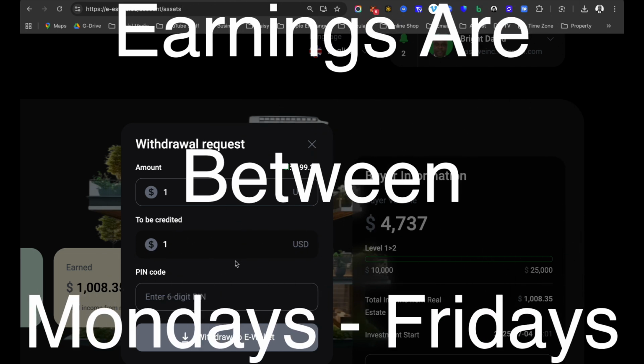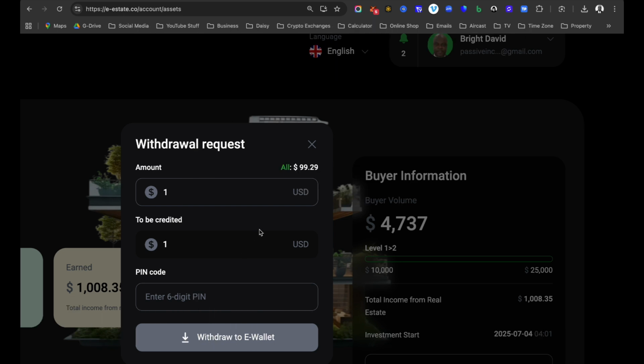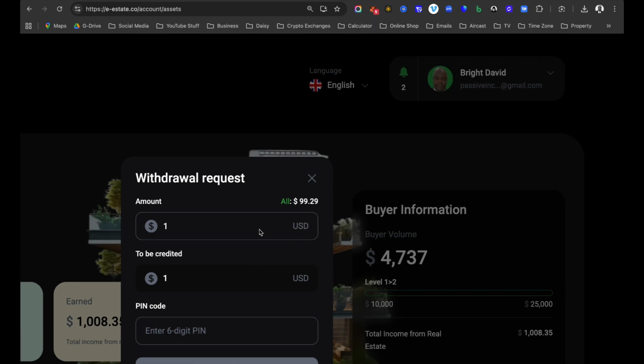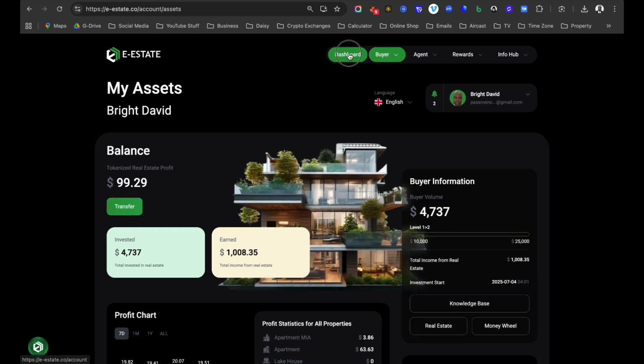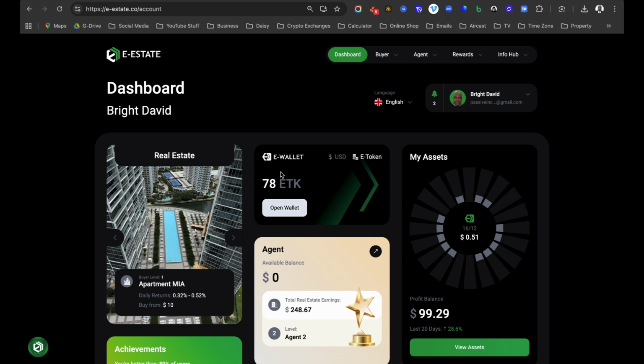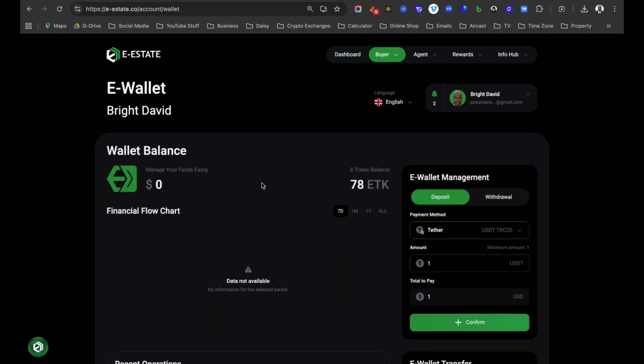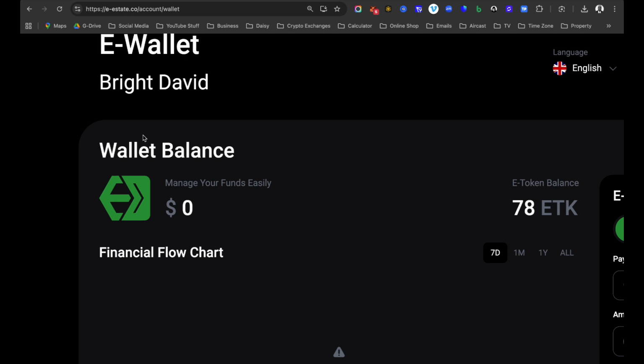All your property that you have purchased, if you have more than one property, all the profit will be accumulating in your asset balance. Then you can transfer from your asset balance to your e-wallet. Once it is showing on your e-wallet, you will be able to see your wallet balance. Usually when you transfer from your assets profit to your e-wallet, it takes less than a few seconds to appear here.